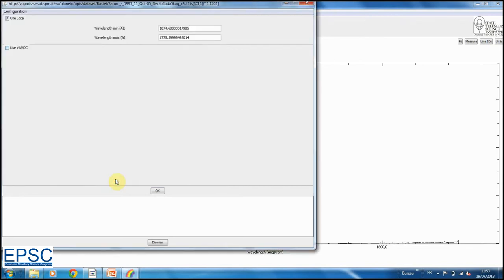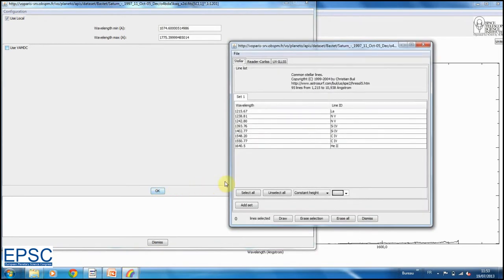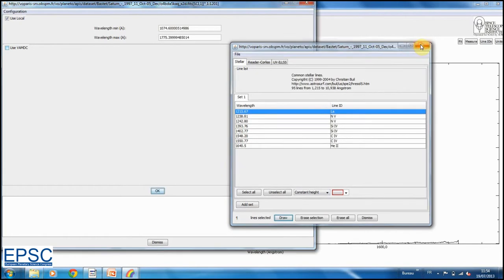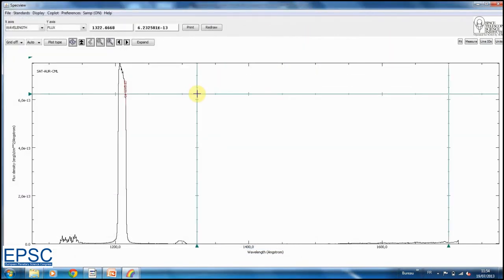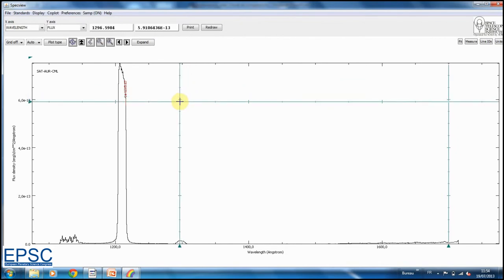The present query is, give me all line lists you have in the same wavelength range as the present spectrum. Chianti returns a number of spectral lines and, among them, the Lyman alpha line. We can draw this line on the spectrum. The observed shift between theoretical and observed lines is due to a bad wavelength calibration of the HST spectrum used.